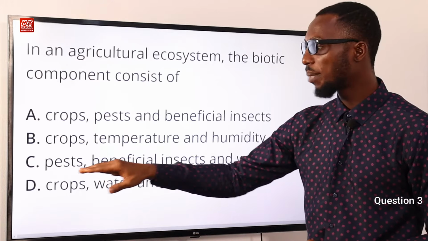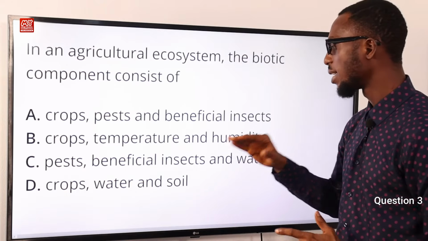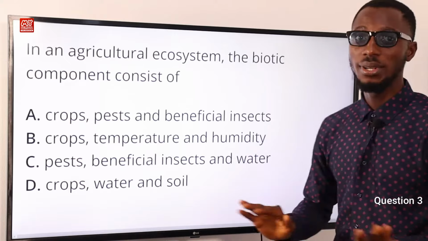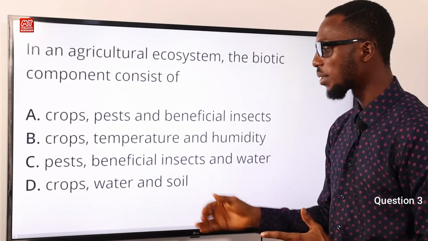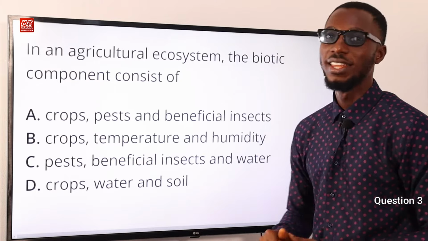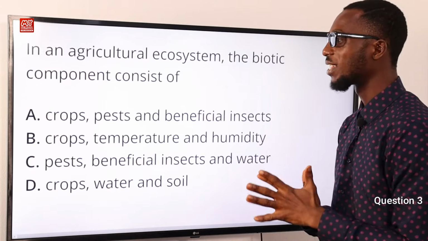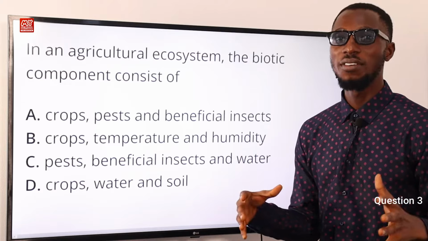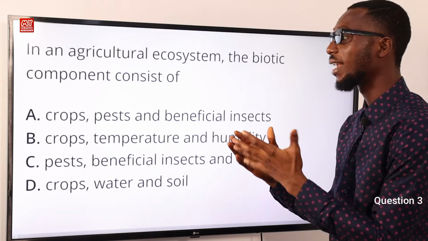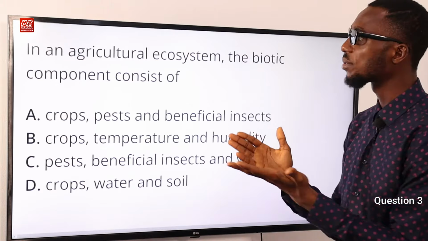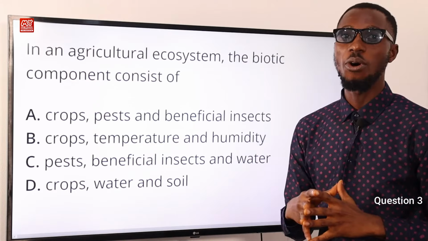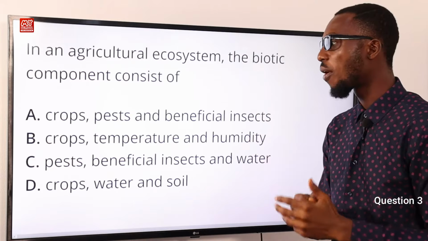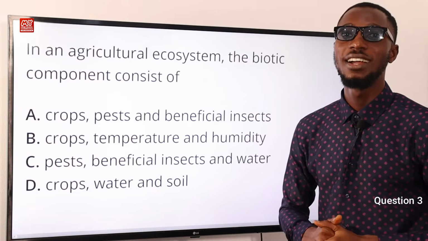Let's go to option C: pests, living, beneficial insects, living, and water, non-living. Let's go to option D. We have crops, living, water, non-living, and the soil is non-living. So you can see that option A carries all of the living components regarded as biotic components. So going back to the question, in an agricultural ecosystem, the biotic components consist of option A: crops, pests, and beneficial insects.